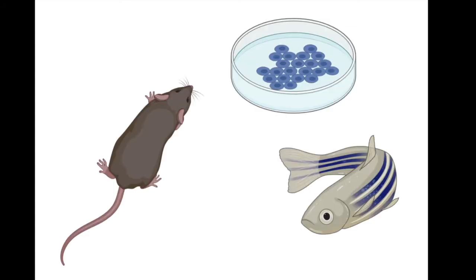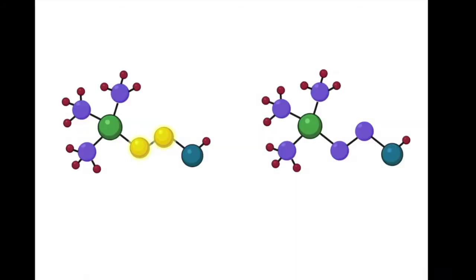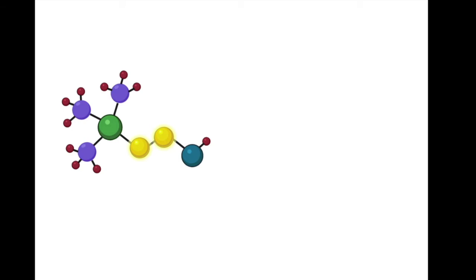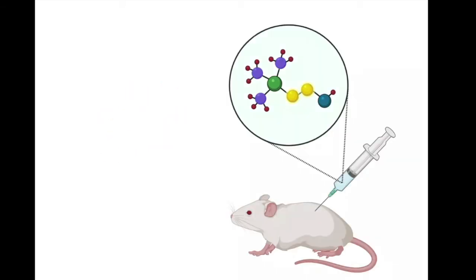Instead of people, we use zebrafish, mice, and cells to represent human bodies and disease. To trace the molecules, we use a special process called isotopic labeling. Isotopes are chemically identical molecules with a special tag. We use that special tag to track the journey of molecules after we inject them into the bloodstream of animals.